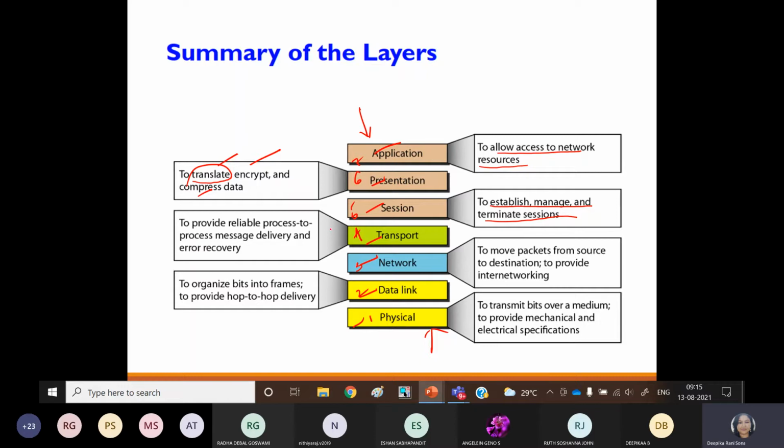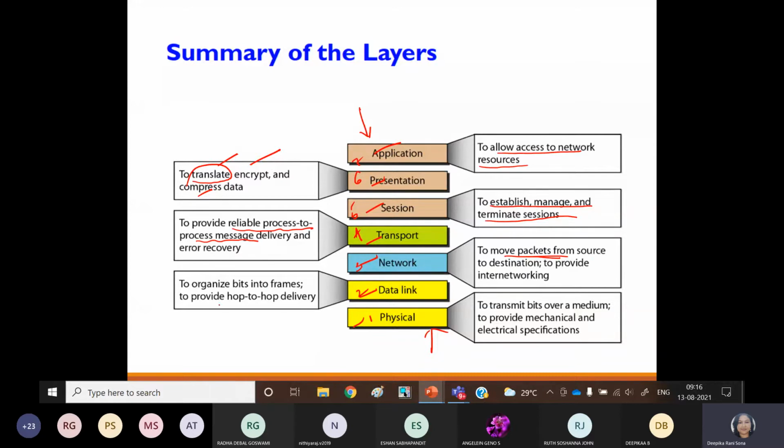Then what is the property of your transport layer? To provide a reliable process to process delivery system. Okay, the network layer: end to end delivery system in the form of packets. This is also another point. The data are converted into the form of packets, and those packets are conveyed in the end to end delivery system.